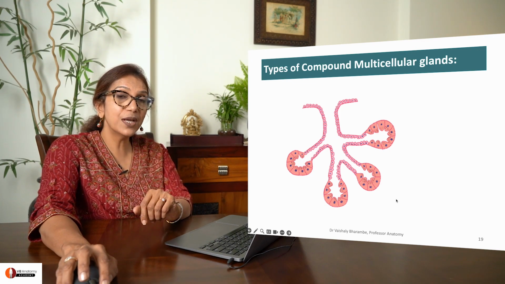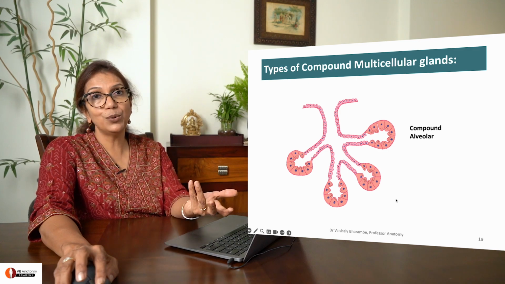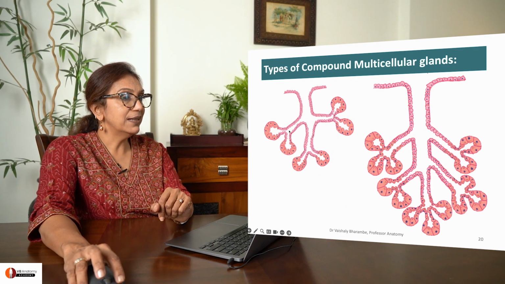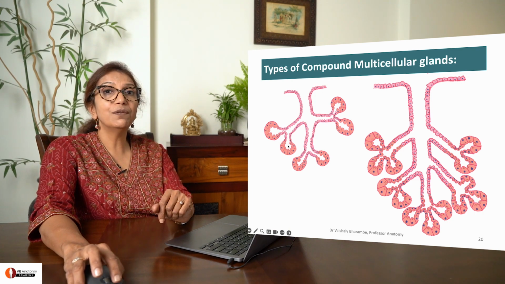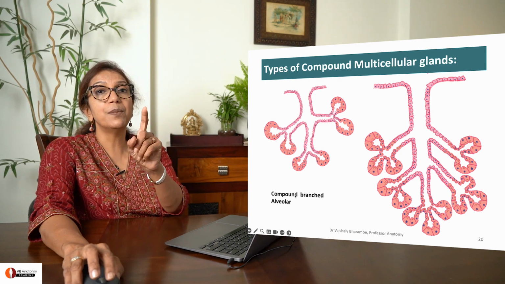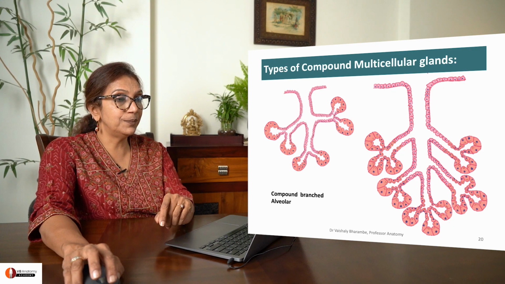Sac-like. So what should I call this? Compound alveolar. Very simple. One more. I can see that there is branching of the ductal element here. Further branching of the ductal element. So I call this compound branched alveolar.